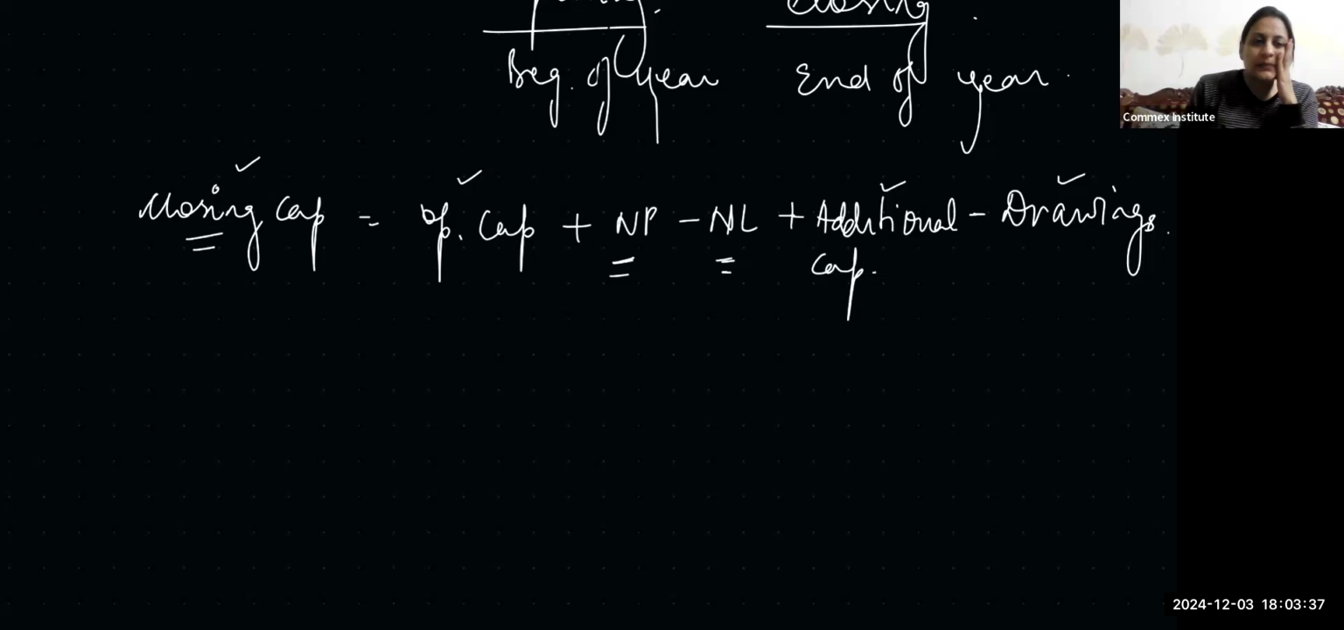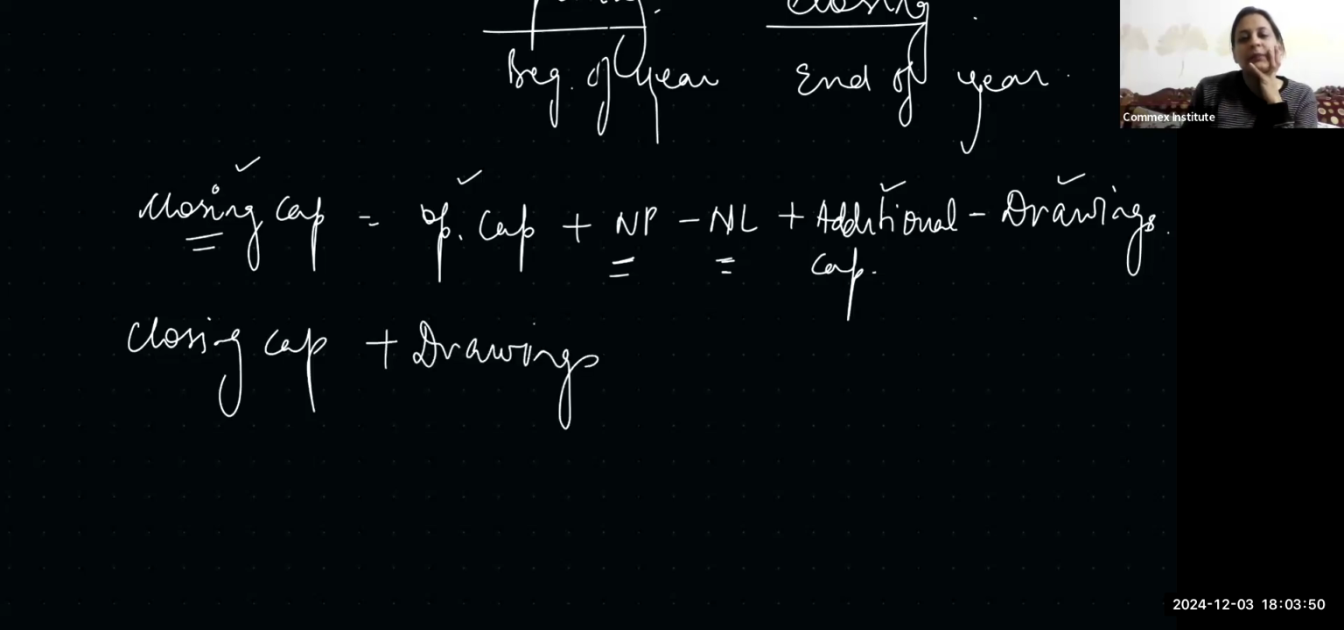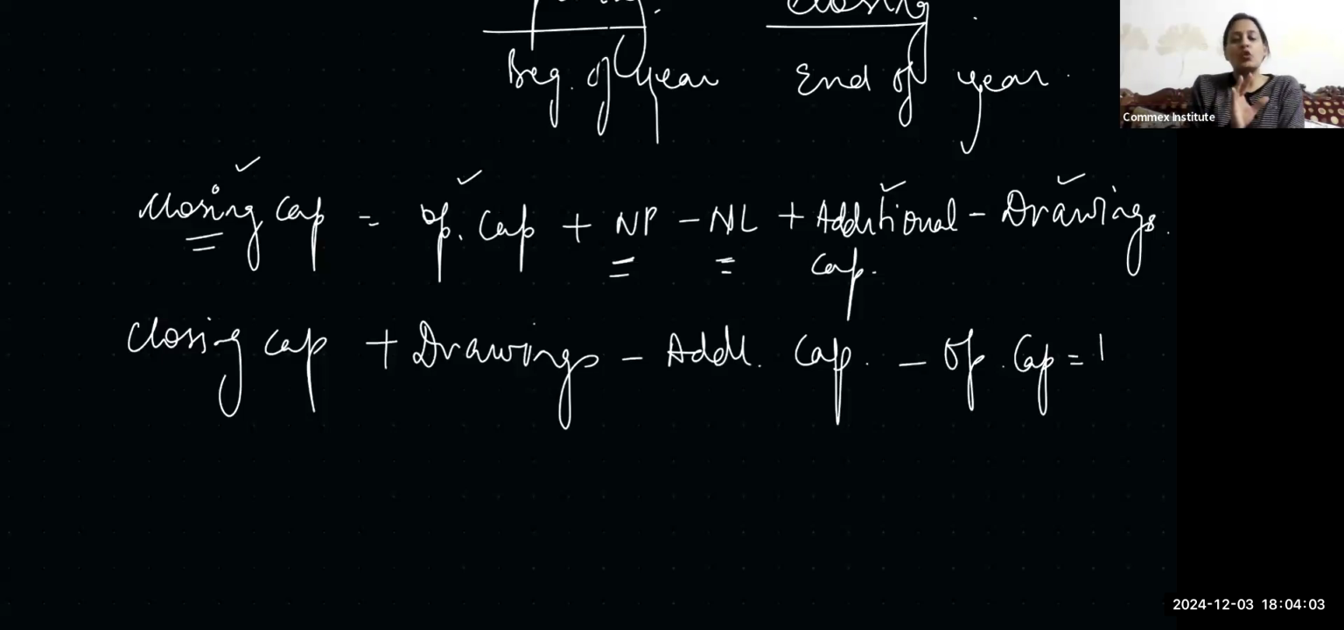So can I say this? Closing capital plus drawings, ठीक है, drawings इधर आके plus हो गया, minus additional capital, minus opening capital will give you what? Profit or loss, net profit, net loss, whatever it is, right? So what we'll do is, this formula is the same, right? I hope you all remember this formula, and even if you don't remember, now it's clear. This is how we used to do.